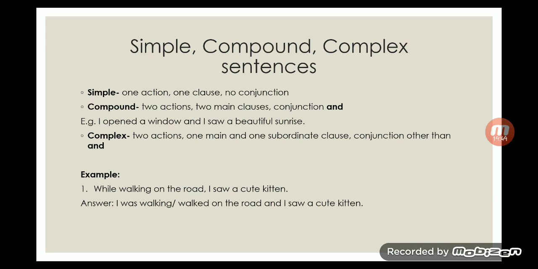For compound the conjunction is and, for complex there are different conjunctions and will not be used in complex sentence. Okay, so if you see two actions in one sentence but there is no and, then definitely that is a complex sentence. Okay, now this is the basic, and the question is somehow different in the exam. They will give you one type of sentence and they will ask you to change that sentence into a different form of sentence. Okay, suppose a complex sentence is there, then you have to change it into compound.